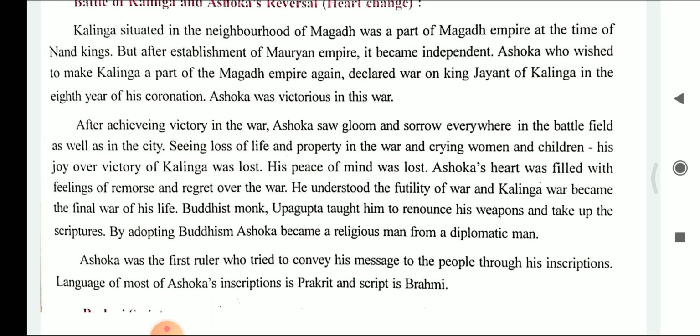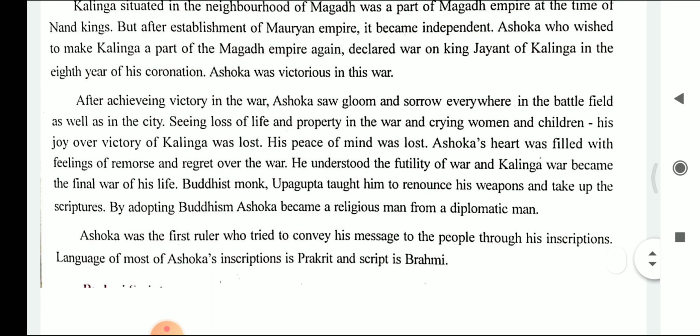After achieving the victory in the war, Ashoka saw gloom and sorrow everywhere in the battlefield as well as in the city. Seeing the loss of life and property in the war and crying women and children, his joy over the victory of Kalinga was lost. His peace of mind was lost. Ashoka's heart was filled with the feelings of remorse and regret over the war. He understood the futility of war. This war became the final war of his life.